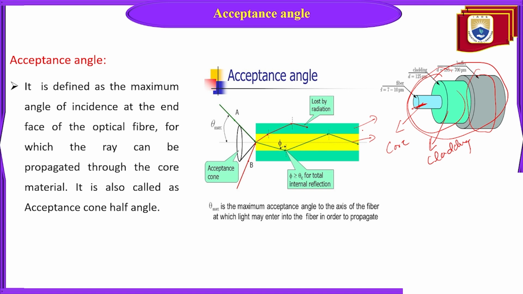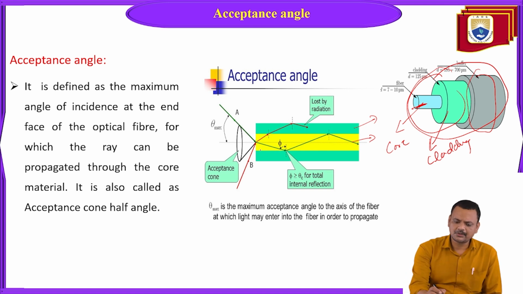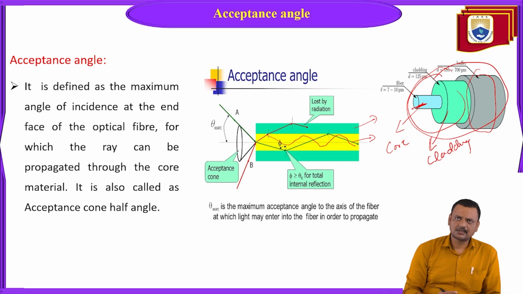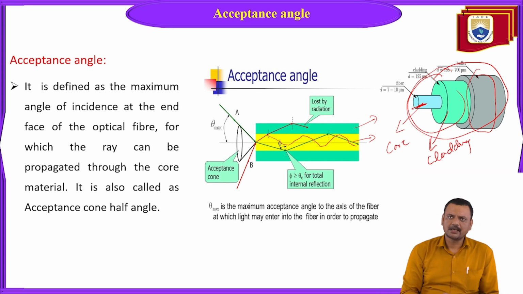Now I already told you that rays will always propagate through the core region by multiple internal reflections. What is total internal reflection? I already discussed it in my last video lecture.